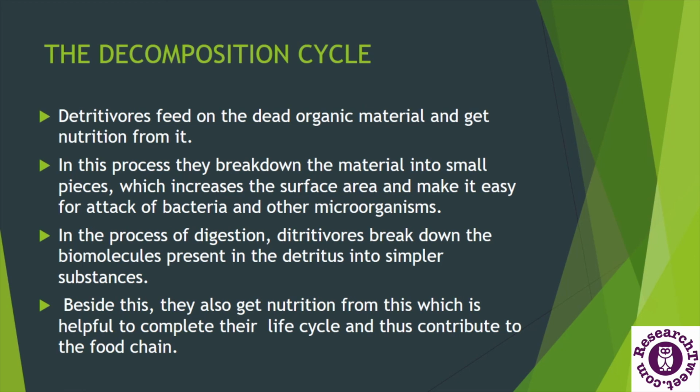In this process they break the material into small pieces or simpler compounds, like they break sugars or proteins into nitrogen and carbon molecules, which increases the surface area. After the increase of surface area, it is easy for bacteria and other microorganisms, which are considered decomposers, to attack, and these microorganisms also help in the decomposition of these materials.